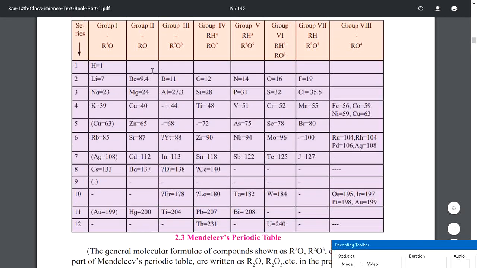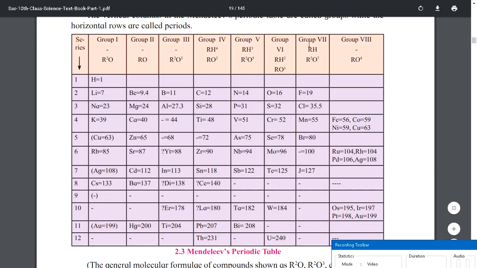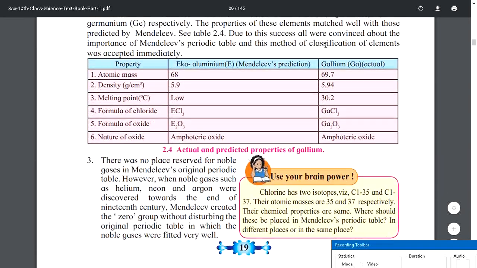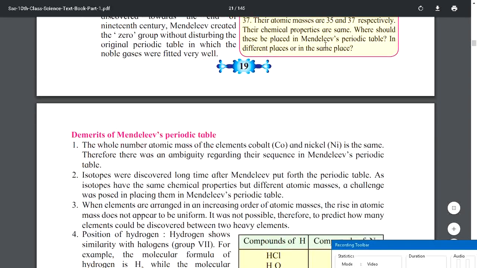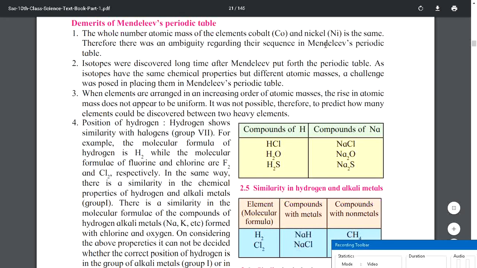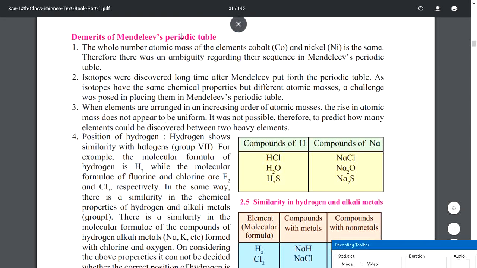Let us try to find the zero group. It is not here, right? So that's why they are saying that later on he created this zero group in which the noble gases fitted very well. Now there are some demerits also. Obviously there would be some demerits. The whole number atomic mass of the elements cobalt and nickel is the same. Therefore there was an ambiguity regarding their sequence in Mendeleev's periodic table.